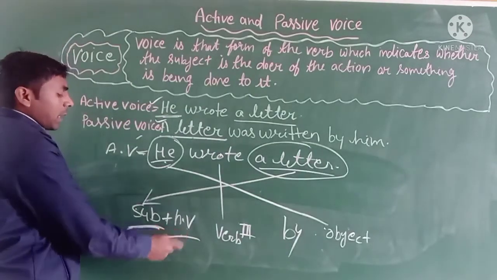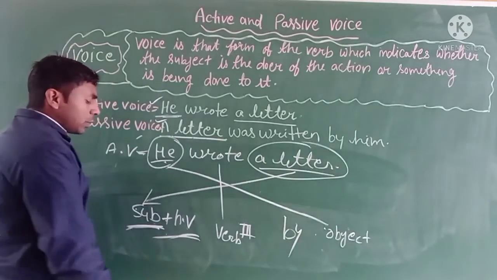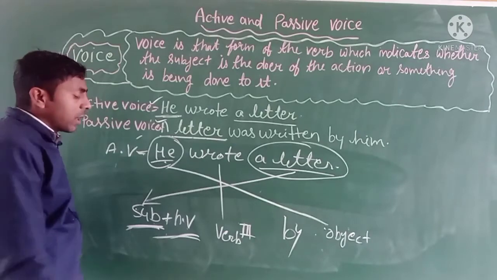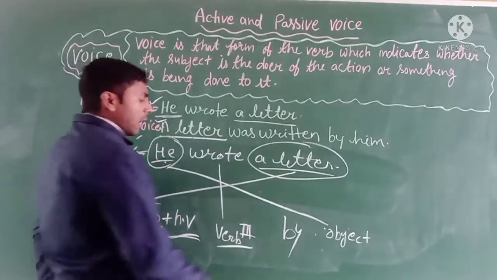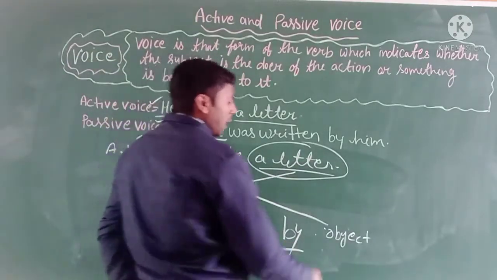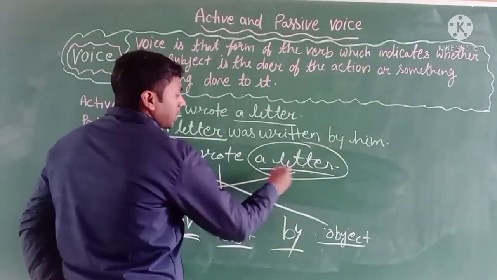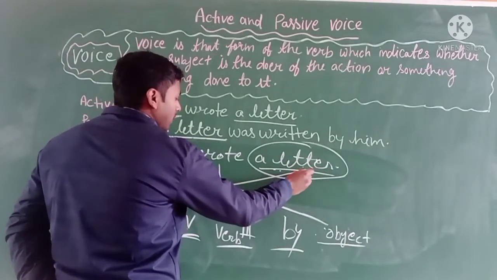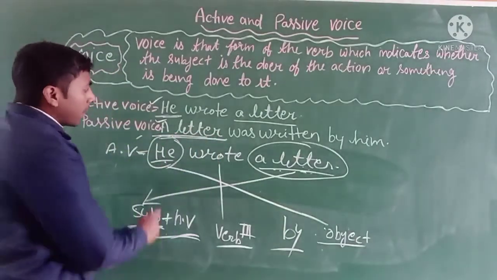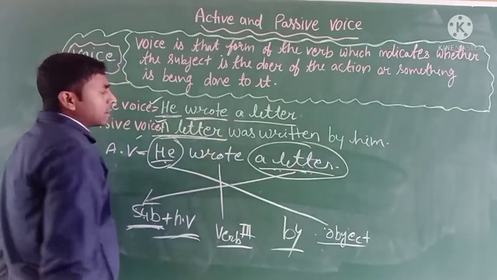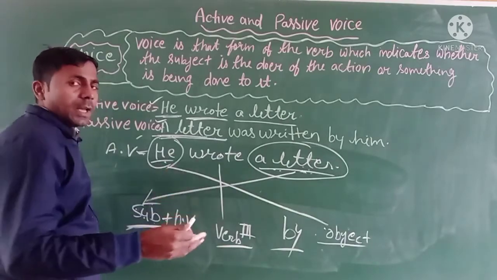So the structure of the passive voice will be the subject, then according to the subject and tense, you use the helping verb and then the verb third form. In any tense, you add the verb third form, and after that use by and then the object. Here a letter is the receiver, the object, so you change the object into the subject, and it will be a letter. The tense is the simple past tense, and when you change into passive voice, then it will be: